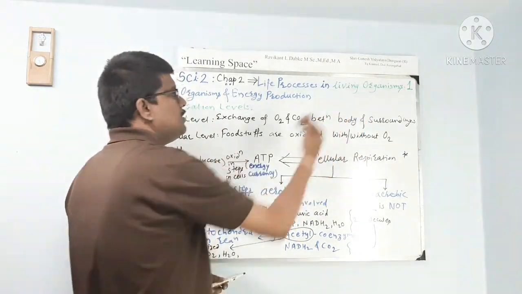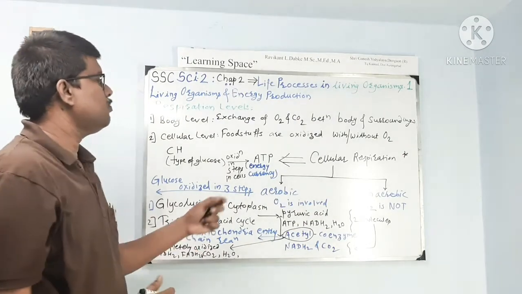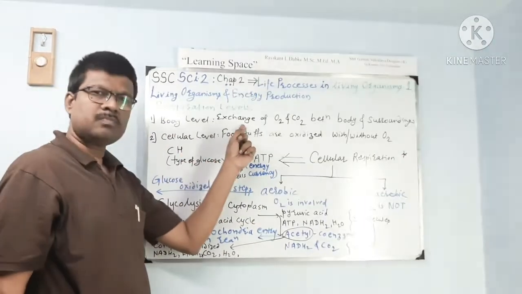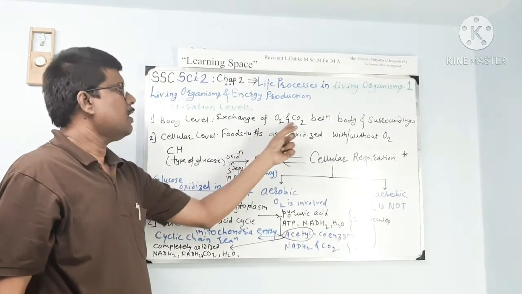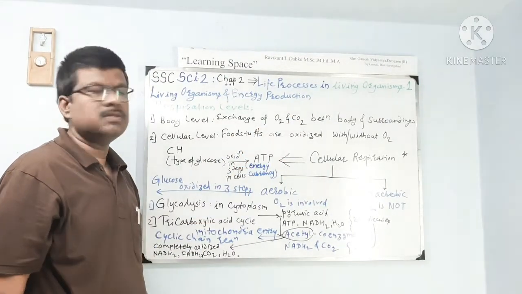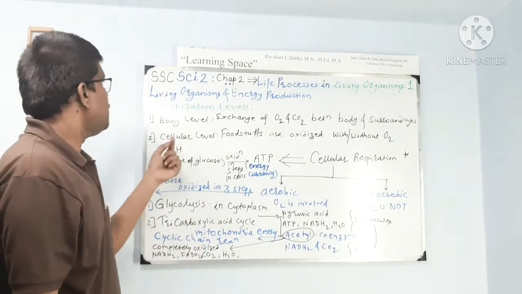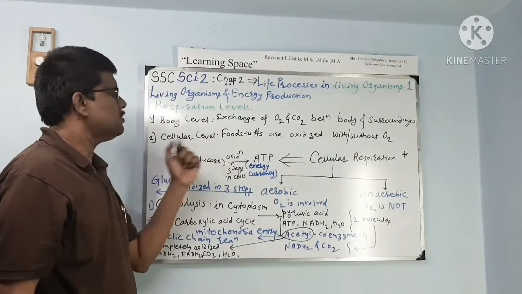That surrounding is the other exchanging body. It means that in case of body level respiration, exchange of oxygen and carbon dioxide happens between the body and its surroundings. Second type of respiration level is cellular level.